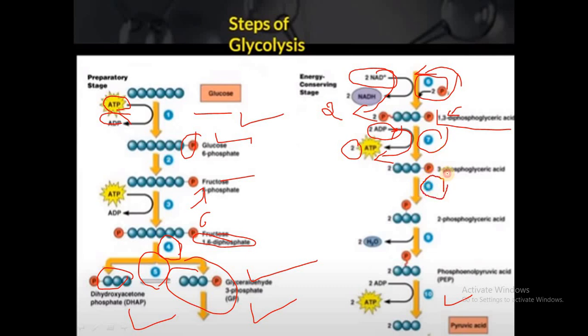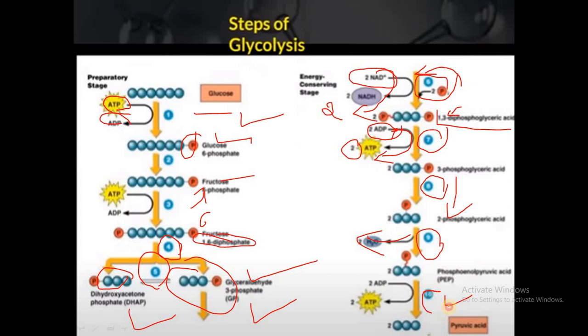And the next step is the 8th one, that is called isomerization. Here what happens is simply the shifting of the phosphate groups, so that 3-phosphoglyceric acid gets converted into 2-phosphoglyceric acid, and the enzyme that catalyzes it is the isomerase. And the next step after the isomerization is dehydration, where we are removing a molecule of water. Because of that, the 2-phosphoglyceric acid gets converted into 2-phosphoenol pyruvate.